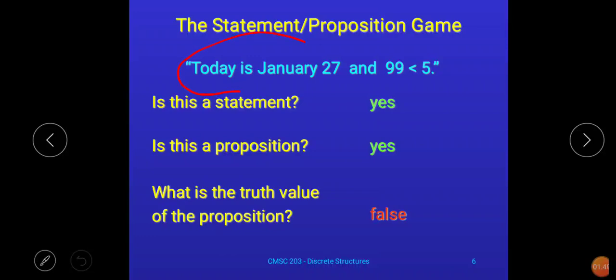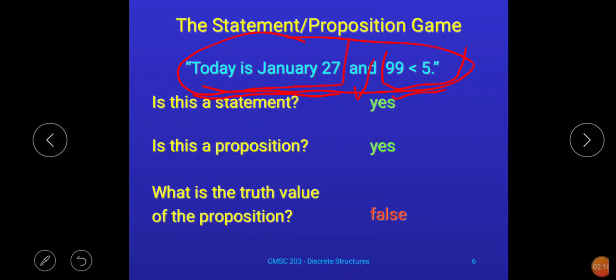So what is the example given? In this example they have mentioned the statement like today is January 27, and 99 is less than 5. Actually, here two different statements are combined using and. So the first statement is today is January 27, and the second statement is 99 is less than 5.